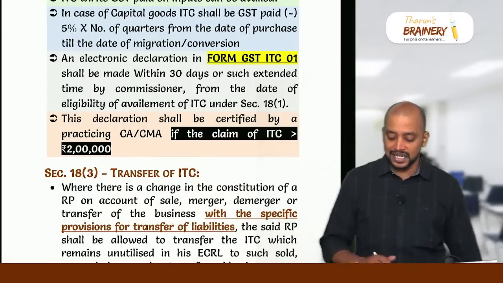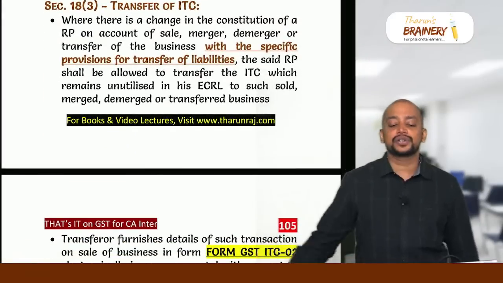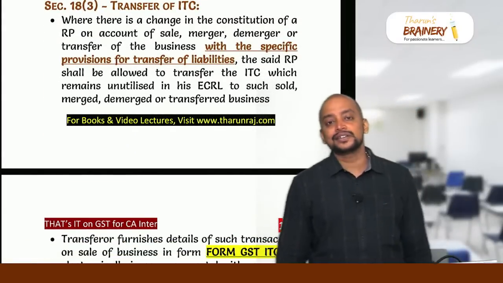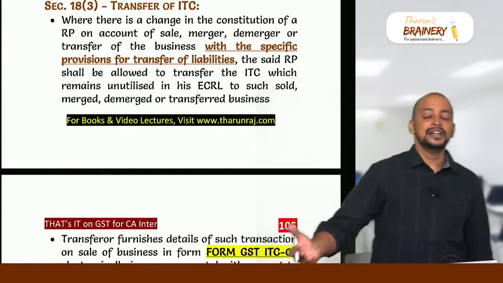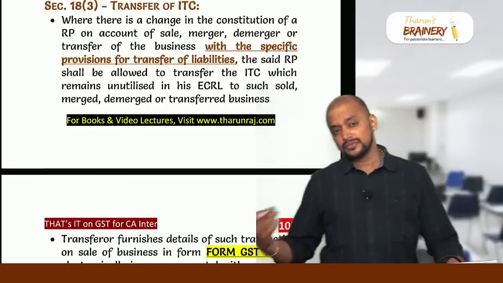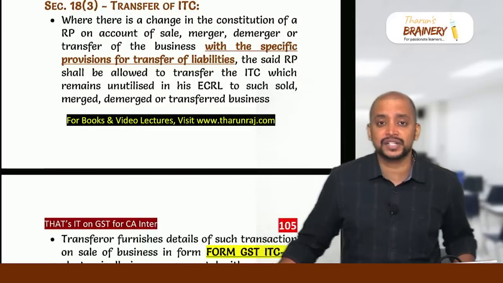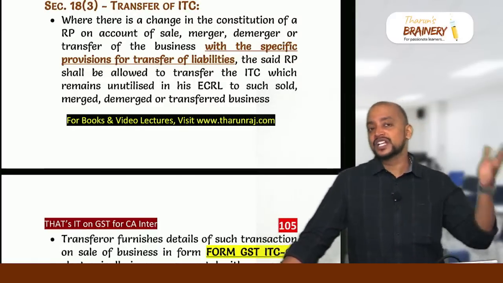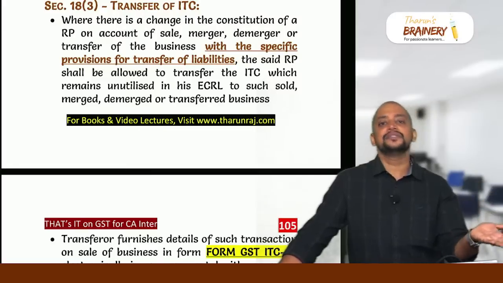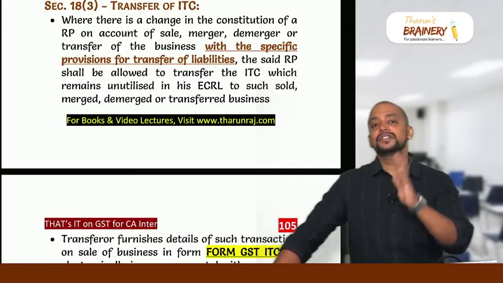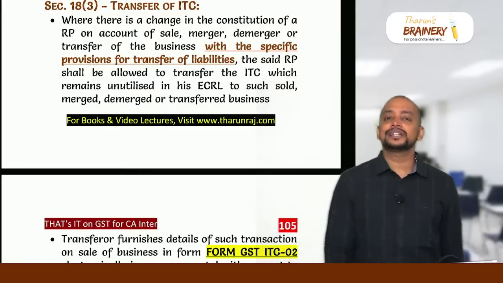Otherwise it is under a self-declaration. Then Section 18 subsection 3, transfer of ITC. Whenever there is a transfer of business with a specific provision for transfer of liabilities, unutilized ITC will be transferred from the transferor to the transferee, for which the transferor will be required to file one form, that is ITC 2.